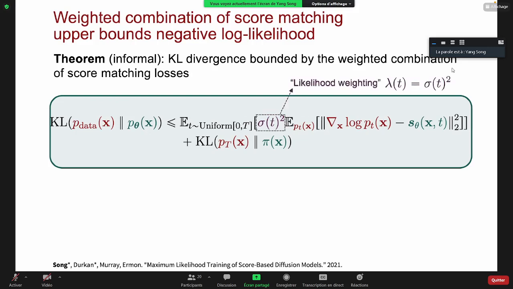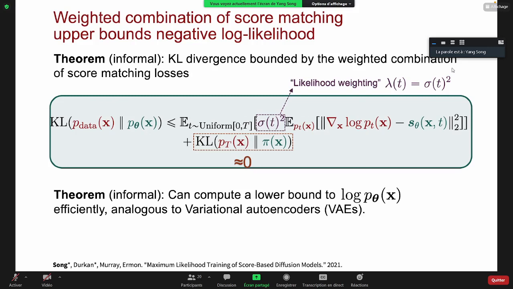Here, in the weighted combination of score matching loss terms, the weighting function is given by sigma t squared, which we call the likelihood weighting. Remember, sigma t is a coefficient before the infinitesimal white noise term. The KL term is almost always 0 because p capital T is a noise perturbed data distribution, which is simple enough to be modeled by a prior distribution pi. And this means the KL divergence is actually bounded by our loss function. By minimizing our loss function, we are also minimizing the KL divergence, and equivalently, we are also maximizing likelihood.